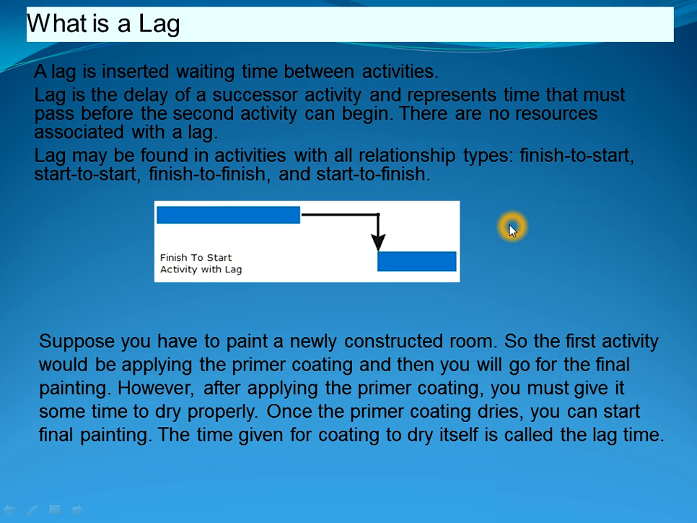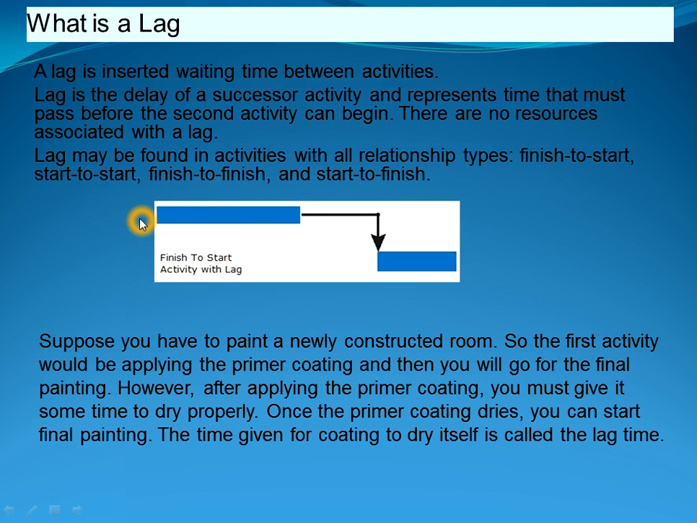What is a lag? A lag is an inserted waiting time between activities. Lag is a delay of a successor activity and represents time that must pass before the second activity can begin. There are no resources associated with lag. Lag may be found in activities with all the relationship types: finish to start, start to start, finish to finish, and start to finish.